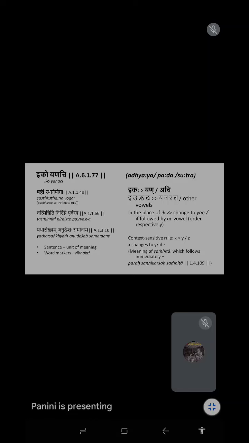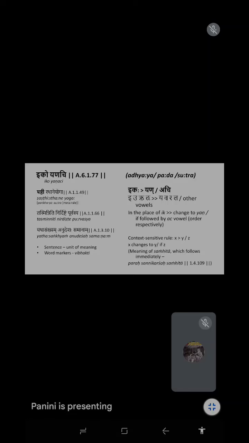If there is an exception, you can come out with your example. So far this rule does not have any exception. So far, because that depends upon your observational adequacy, how much you have observed. Panini has not given an example, but still his rule works. That shows he must have observed very thoroughly and collected the data, but even using the language, we do not know the data where it is applied or not.